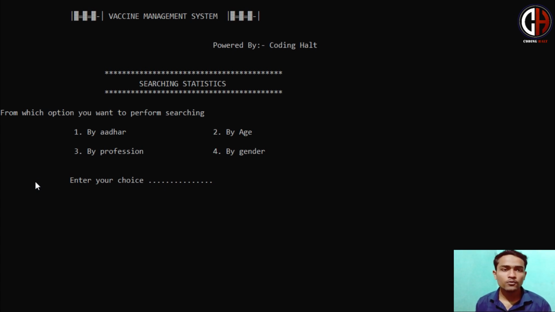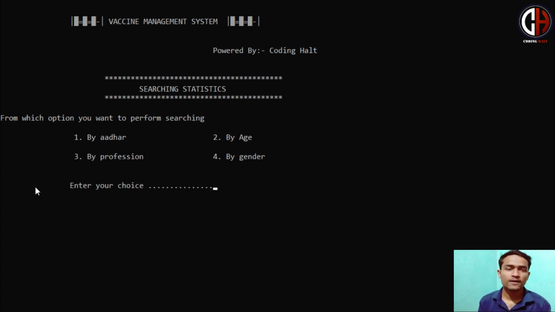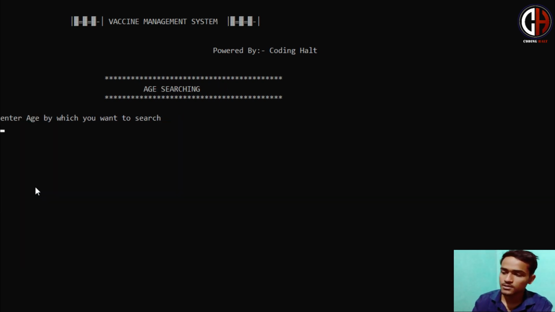The main motive of this program was to design it for a single hospital or a single locality, so that the government or that hospital or that area will be in proper monitoring with the staff of that hospital, and the people will be vaccinated in a proper way or in a stepwise way which the government has decided. Likewise, you can play with the codes. We will be giving you the codes. It is not a big deal. This code is totally free. You can check it in the description box.